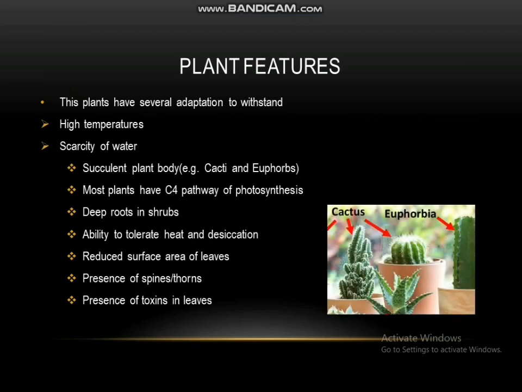Succulent plant body in cacti and euphorbs, most plants having C4 pathway of photosynthesis, deep roots in shrubs, ability to tolerate heat and desiccation, reduced surface area of leaves, presence of spines and thorns, and presence of toxins in leaves are some of these adaptations.